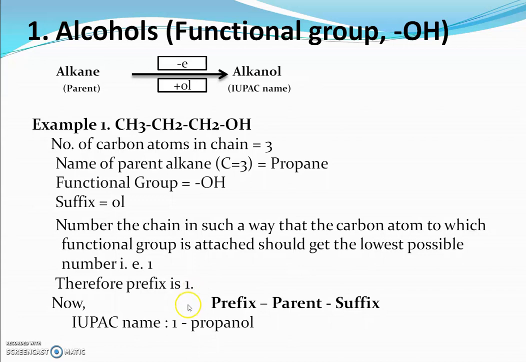Now according to the IUPAC system, we have to arrange them in sequence: prefix, then parent, and then suffix. In this case the prefix is 1, so we have written 1. The parent is propane, and by replacing the E from propane we add the suffix OL. That's why the IUPAC name of this compound is 1-propanol.